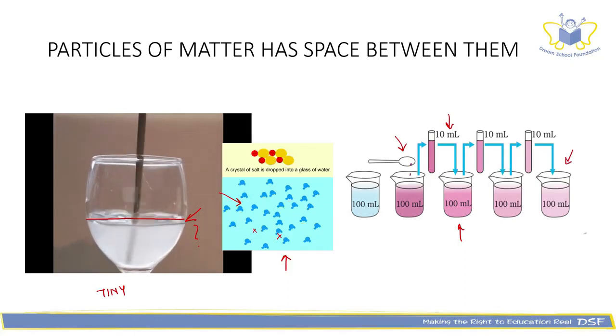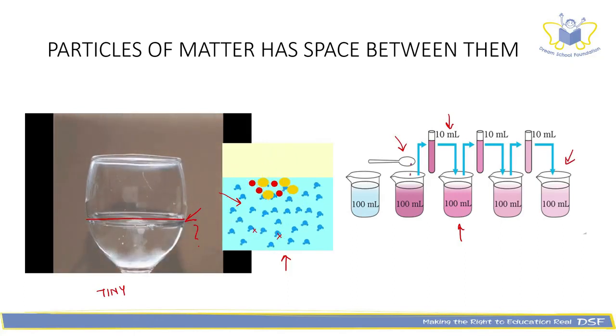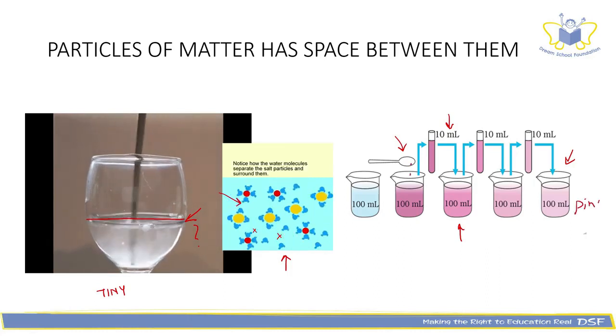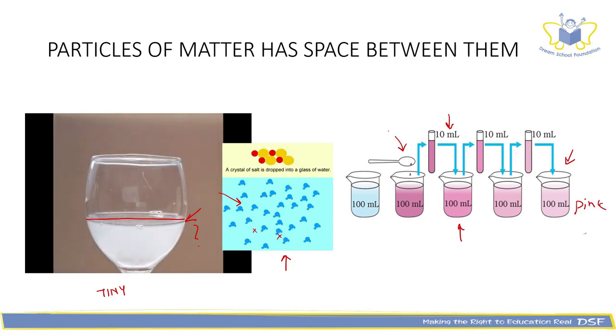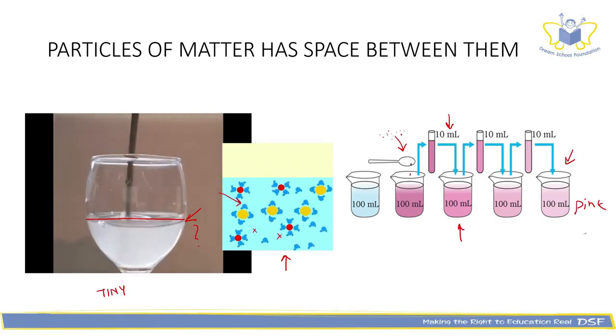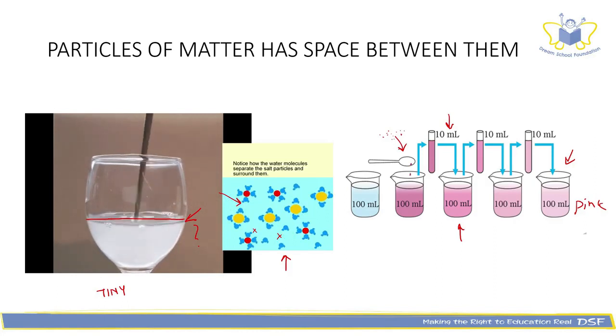Even at the end of such serial dilution, the color of water is still pink. This indicates that there might be millions of potassium permanganate particles in a crystal of the same. Hence, the size of these particles is small beyond our imagination.